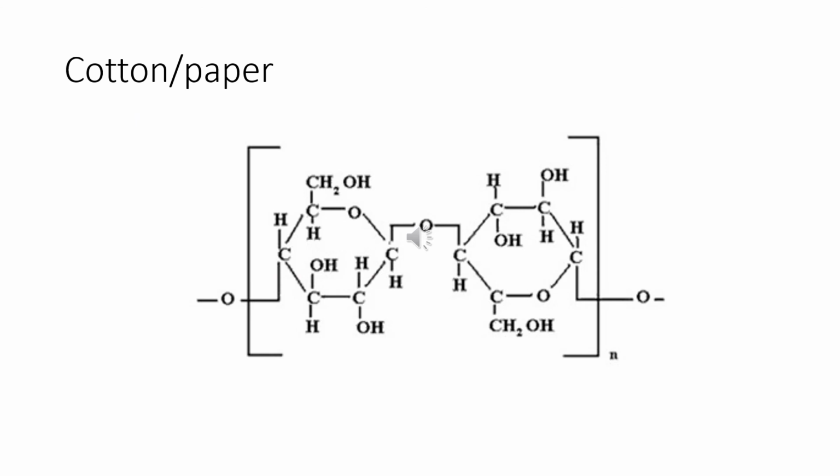The cotton used for fabrics, the paper we use for writing are all made up of compounds containing OH groups. Here is the polymeric structure of cellulose which is present in cotton and that of paper.